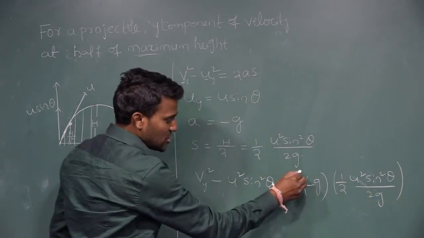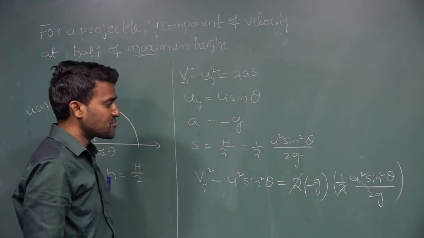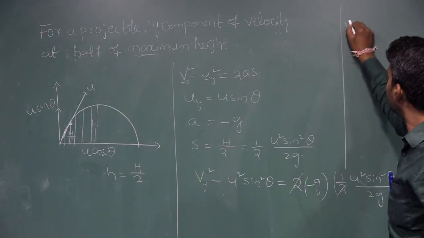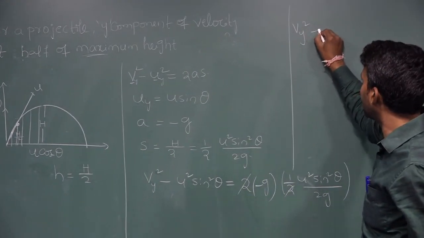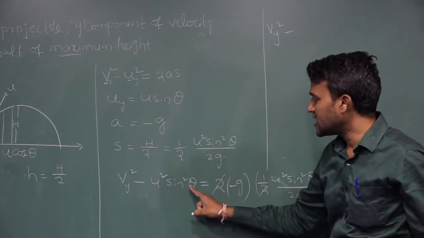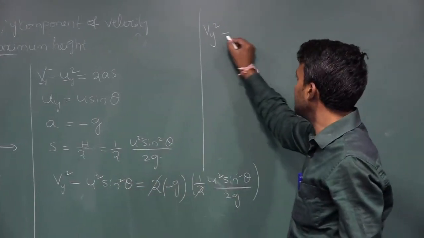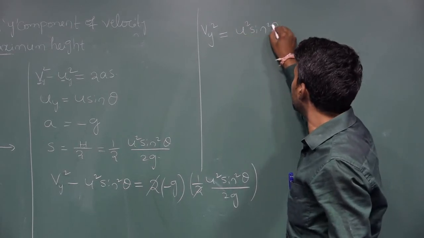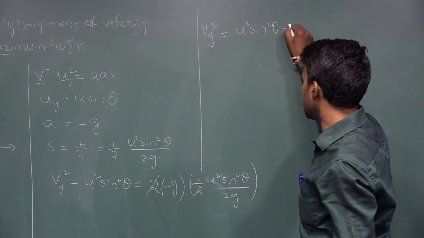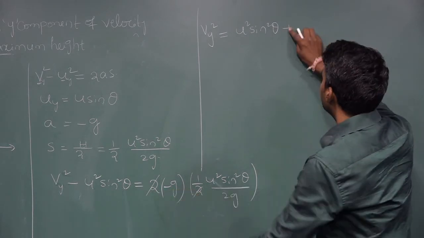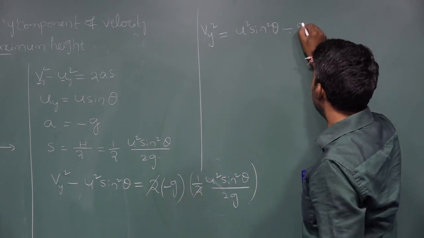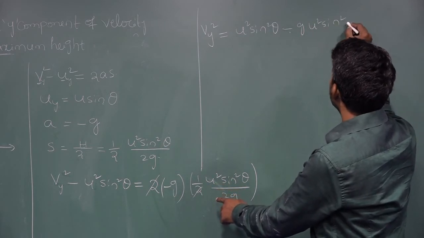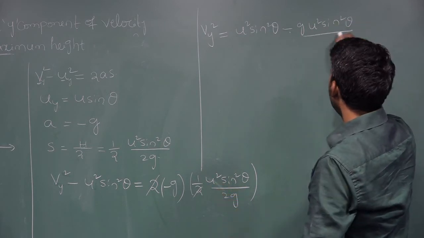The 2 gets cancelled. Then vy square, taking u square sin square theta to the right side, is u square sin square theta plus, since minus is there, minus g into u square sin square theta divided by 2g.